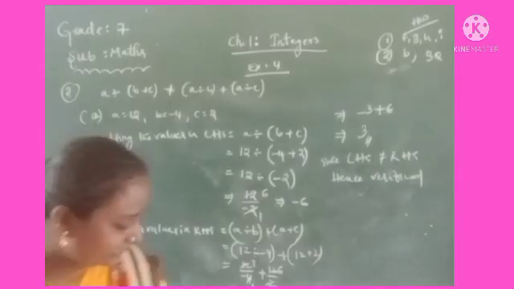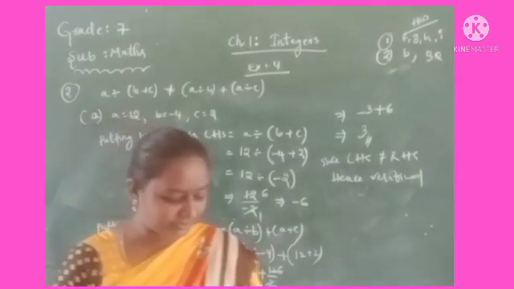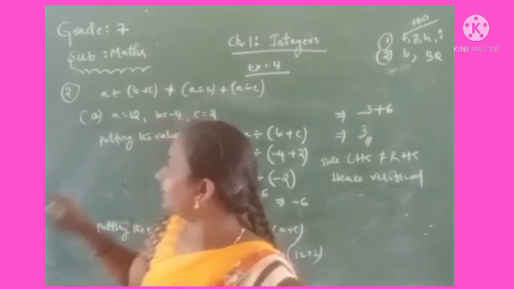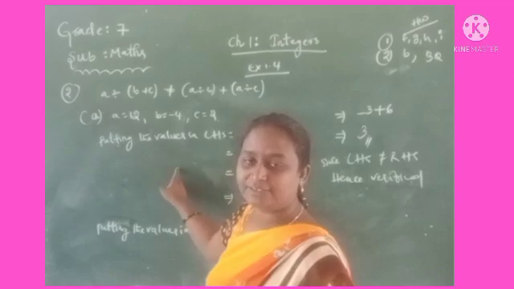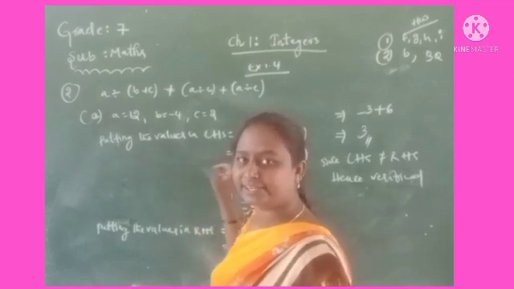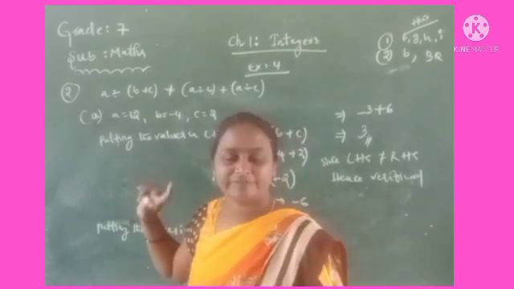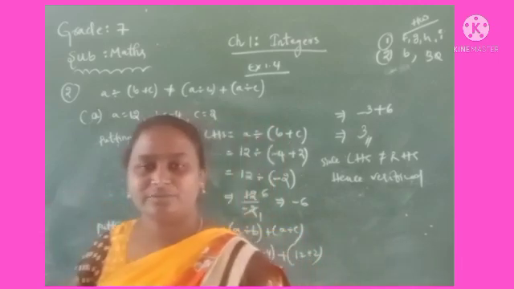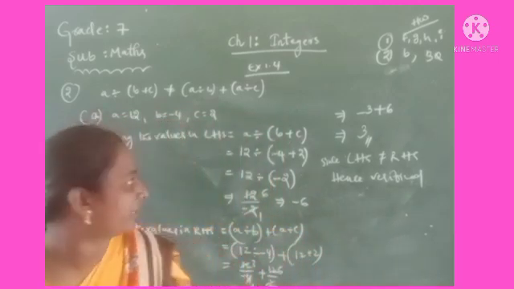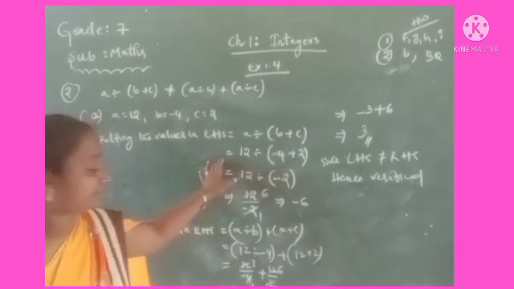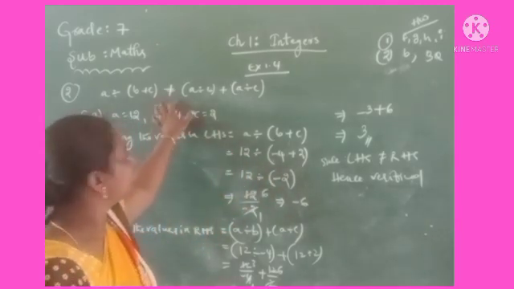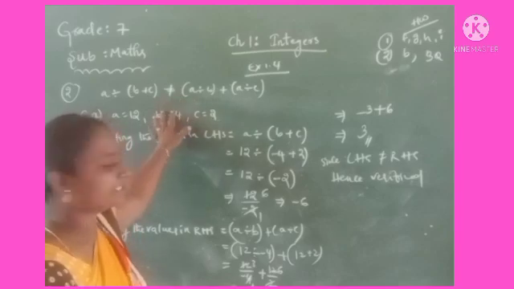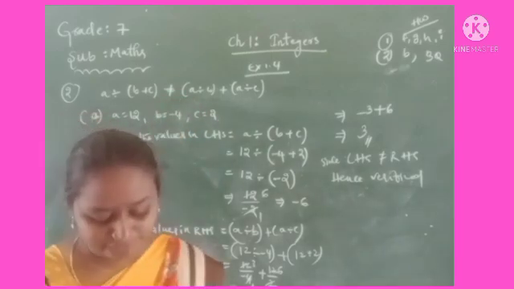Okay, right children, in the second question B also you have to do the same procedure. In that statement you have to verify like this. Putting the given values in the left hand side and right hand side, if both the left hand side and right hand side are equal, okay, we can say that it is not verified. Okay, if both are not equal, then this condition is satisfied. Okay, so do that one as homework.